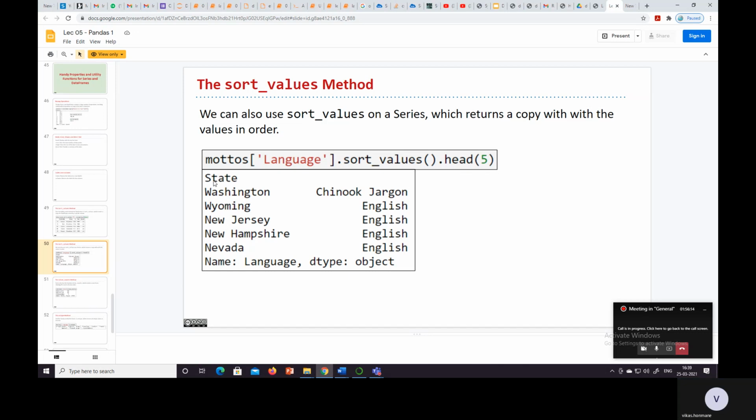The state names here are Washington, Wyoming, New Jersey, New Hampshire, Nevada. We are just displaying 5 of them, and the values are Chinook jargon, English, English, English, English. The name is language and the dtype is object. You can also go through that Mottos table and see the result.